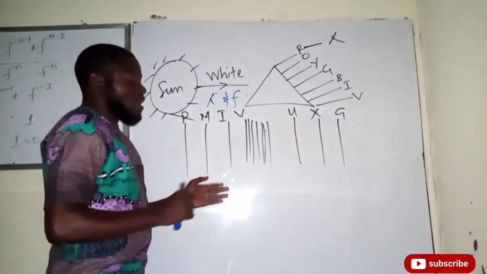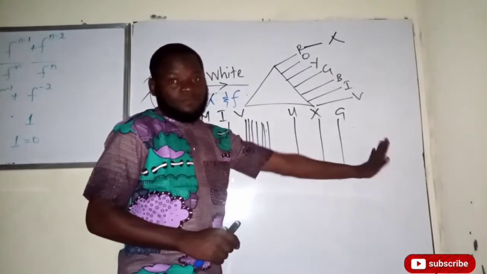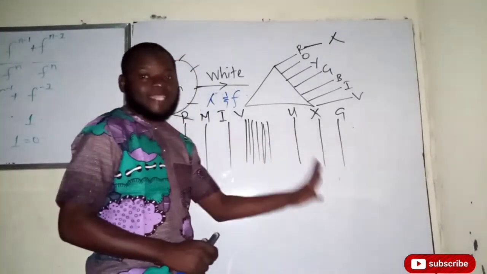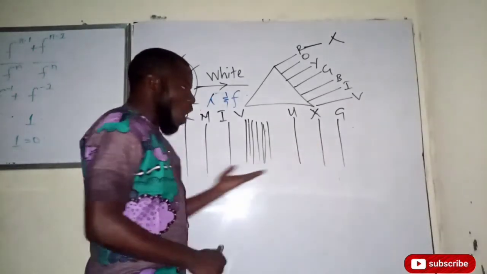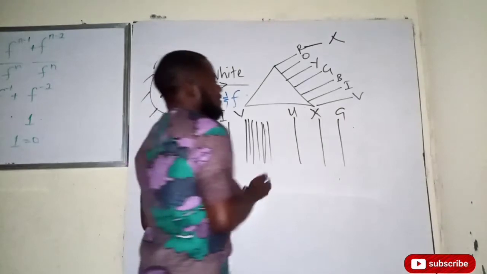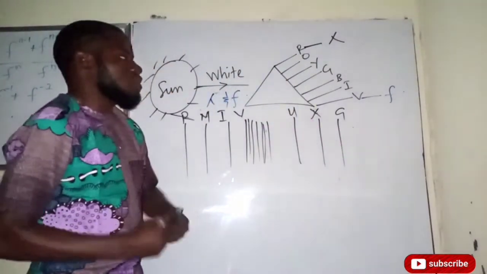Now I will ask you, and I would like you to understand that they all have the same speed. They are all moving with the speed of light, which is 3 times 10 raised to power 8 meters per second. That is the speed of all electromagnetic radiations. Are we together? Now, it shows that the violet will have the highest frequency because it's the one with the least wavelength.